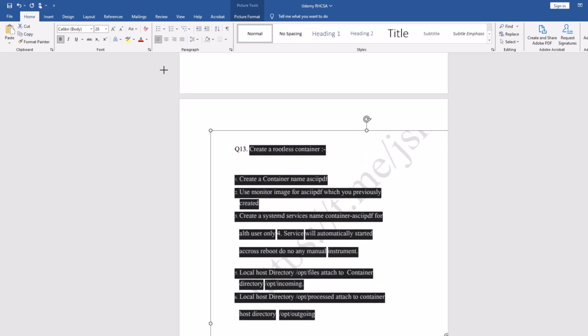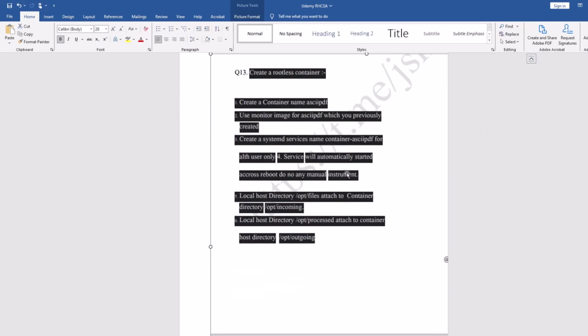So I'm going to increase the size of this question. In this question he is saying you have to create a pod with this name from the image you created in question number 12, right? And then you have to use the image. As I said, you have to use the image you have created in a previous question, and then you have to create a service with this name, container hyphen dot sip pdf, whatever it is. And then you have to configure this service, which is automatically started, and you don't need to run the command to run the pod, right?